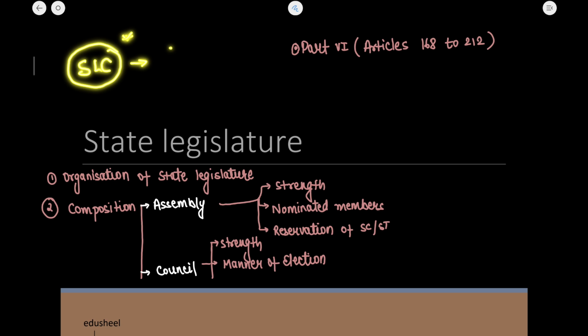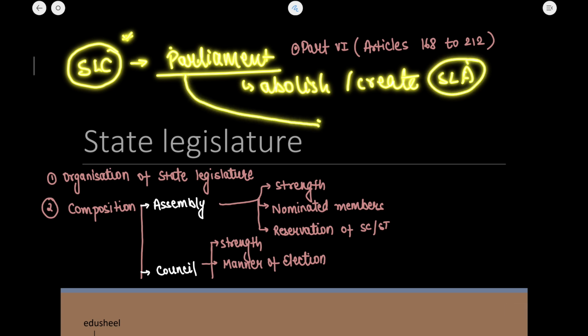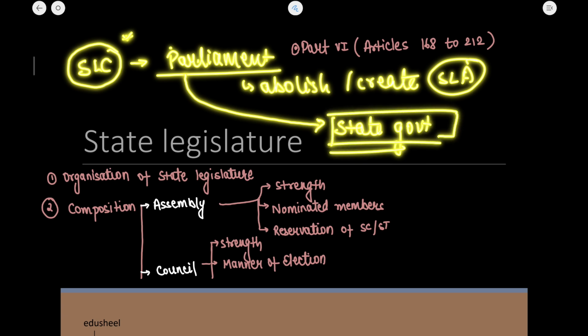constitutional amendment chapter, I told you the Parliament has the right to abolish or create the state legislative council. How can the Parliament do so? The Parliament can abolish a state legislative council only when a resolution has been passed by the respective state, that is, the state which wants to abolish its legislative council, with a special majority.